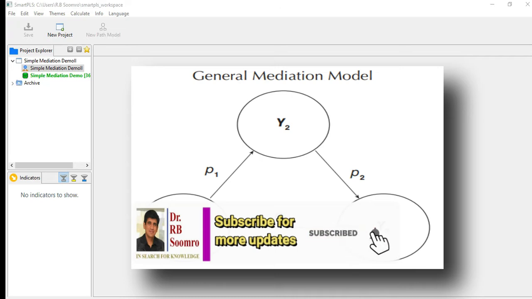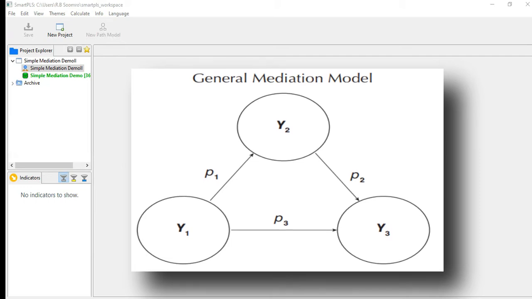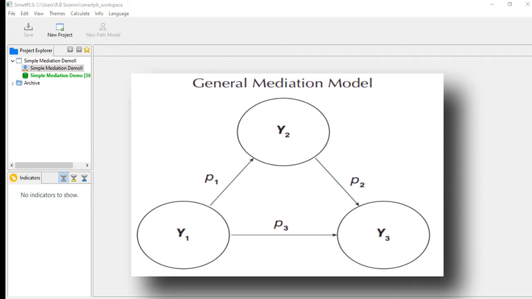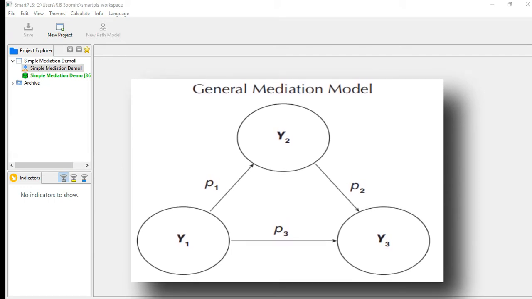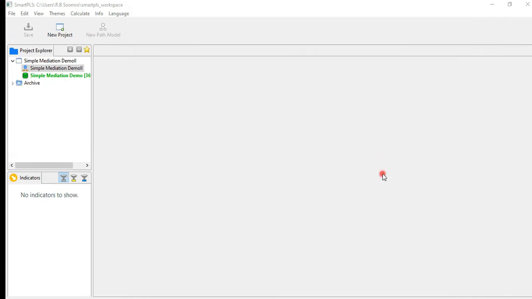And another impact is indirect, where we want to check the impact of Y1 on Y3 through Y2. So here Y1 is our independent variable, Y3 is our dependent variable, and Y2 is our mediator. This is the simple mediation model.